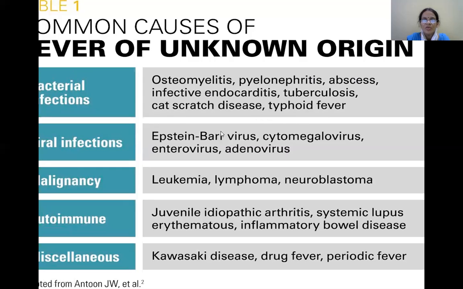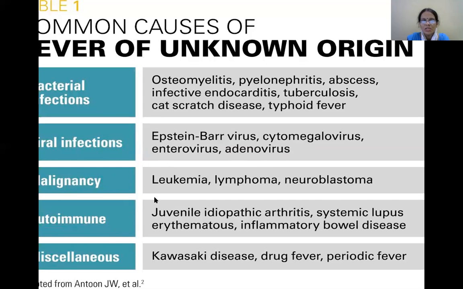Pyelonephritis, typhoid fever. All this has to be kept in mind. Then coming to viral infections, different viral infections can also cause this pyrexia of unknown origin, that is Epstein-Barr virus, cytomegalovirus, enterovirus, adenovirus. And coming to the malignancies, which can cause this: leukemia, lymphoma, and neuroblastoma. These all can lead to this condition.